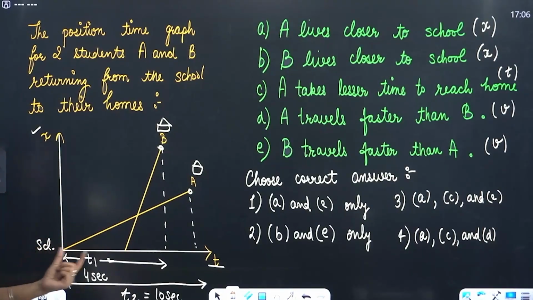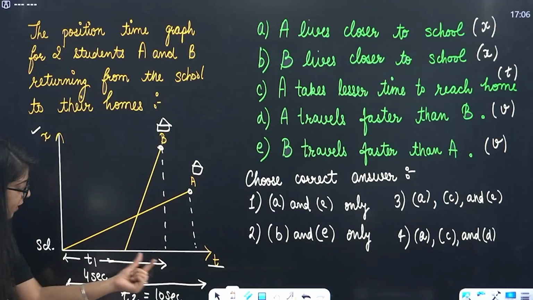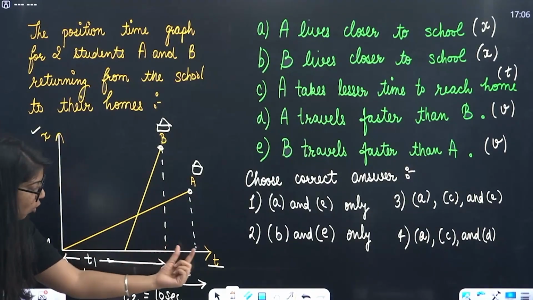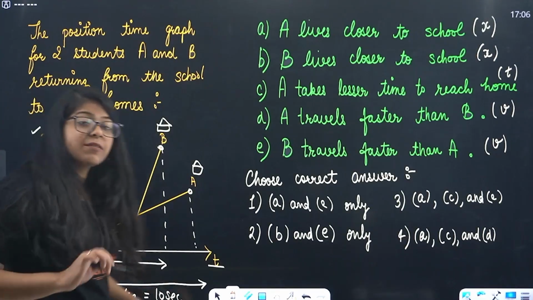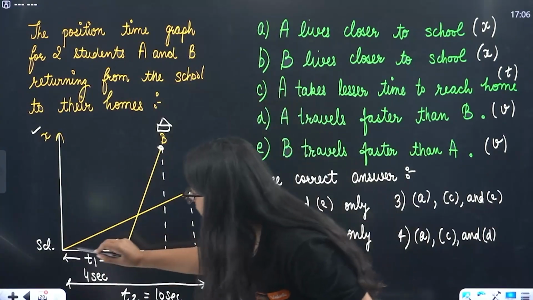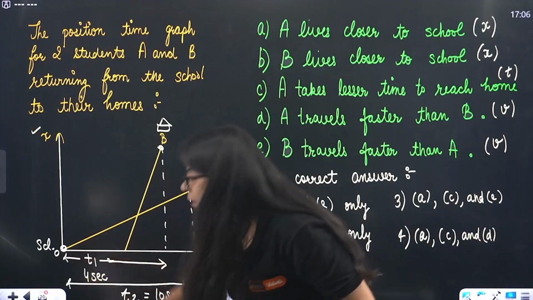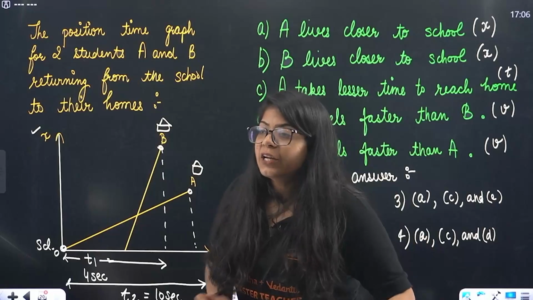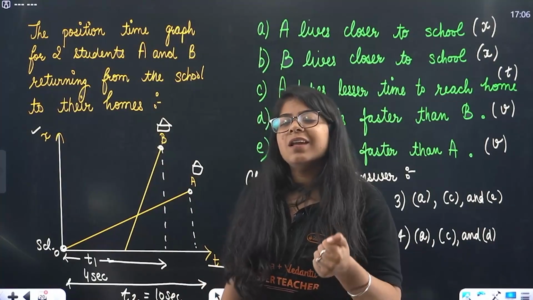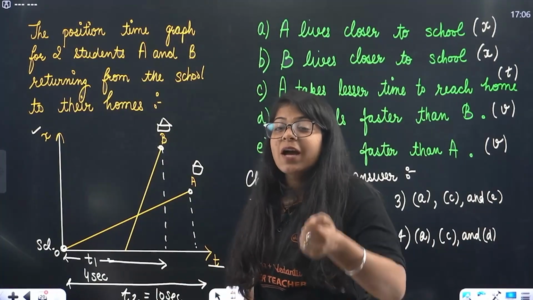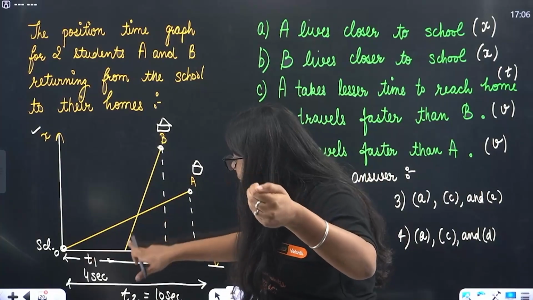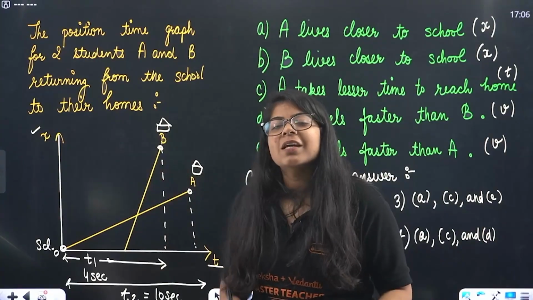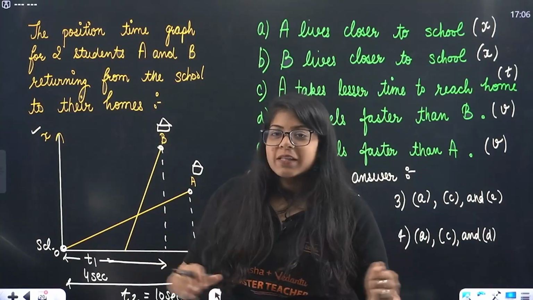Now beta, from school to A's home, it reaches in T1 seconds. That is 4 seconds. For B, it goes from school to home in T2 seconds. Now see one thing very clearly in this. Beta, the A graph starts from 0. That means I turned on the stopwatch and I asked A and B to go home. A started immediately. It ran towards its home. But B is like, let me wait for some time. So after A reached here, B started from the 0. So B is still at school, A reached halfway. Now B is like, now I will start to go home. Okay, so that is what happens.